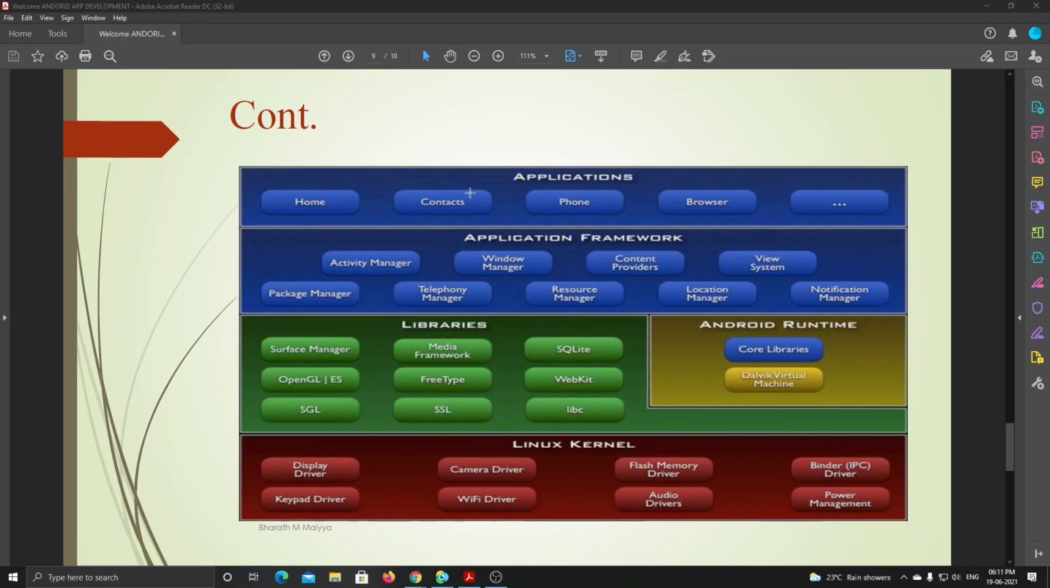Then comes the topmost layer, that is the applications. What are applications? This WhatsApp itself. Sir, I have a doubt. Ask me. So, the application framework layer.